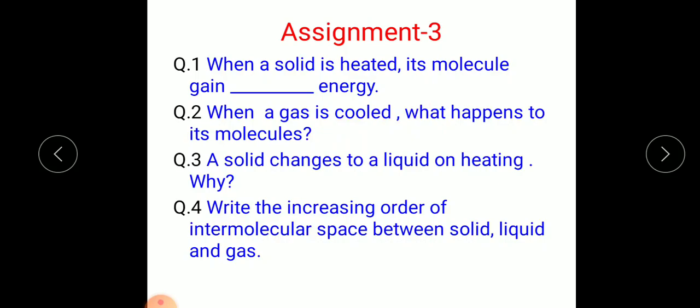That means when you bring down the temperature, what will happen to its molecules? Question number 3: A solid changes to a liquid on heating. Why does this happen? You need to explain it. Question number 4: Write the increasing order of intermolecular space between solid, liquid and gas.